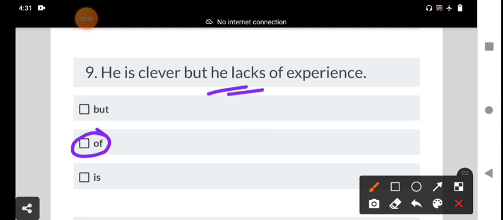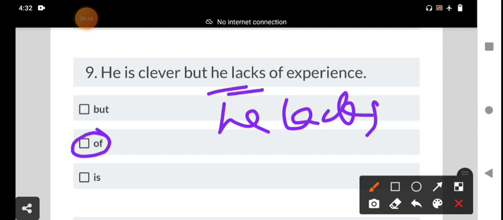Subject plus verb, simple present tense. He is clever is also simple present tense. But is a coordinate conjunction. It is a compound sentence: one main clause and another main clause, joined by a coordinate conjunction.